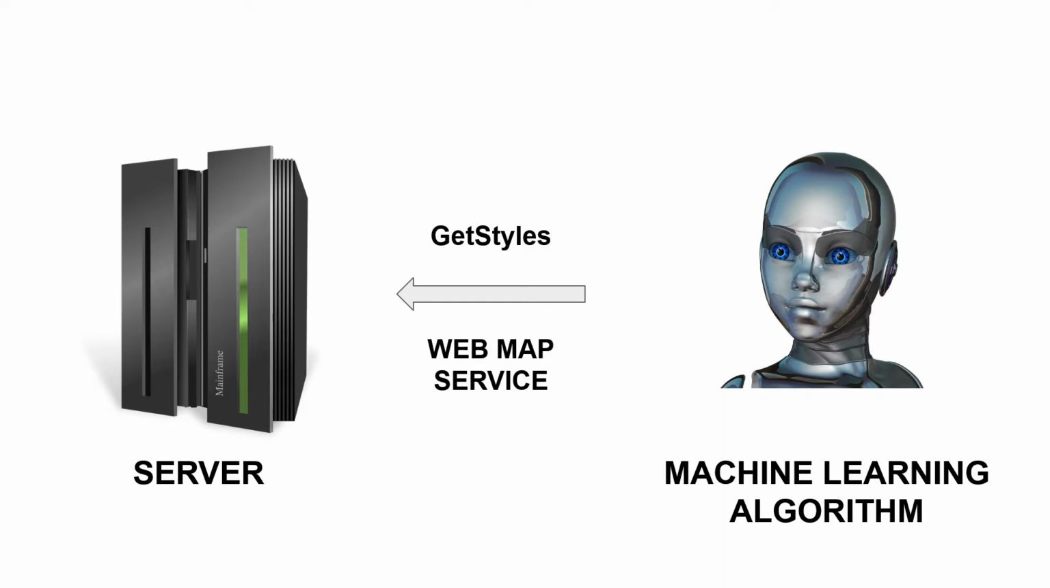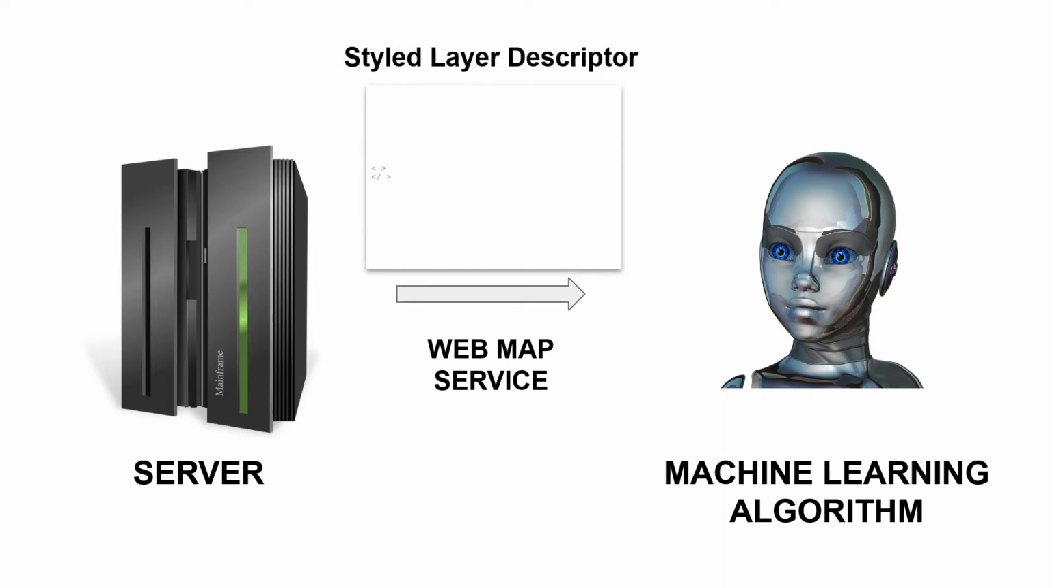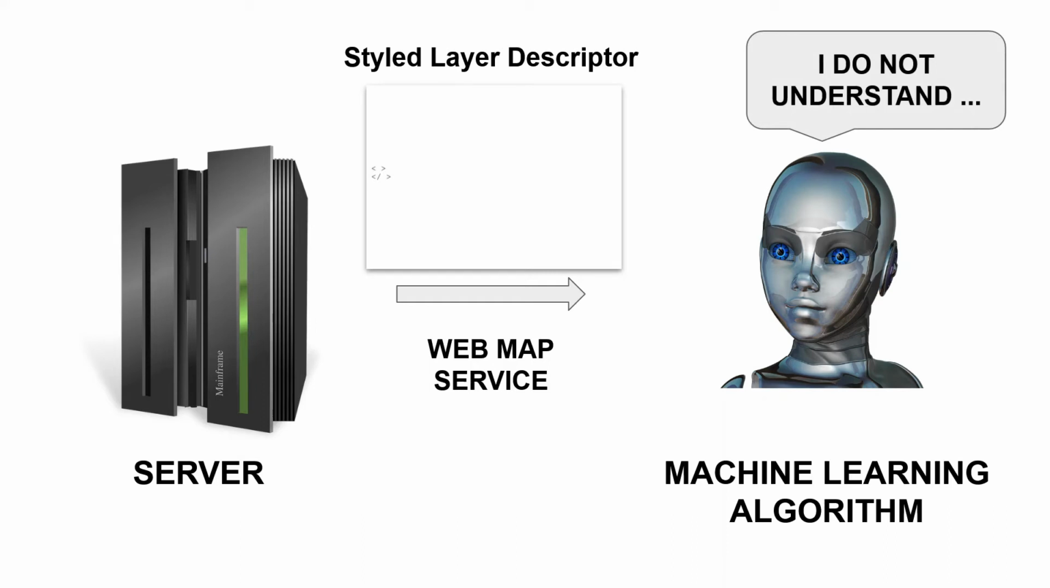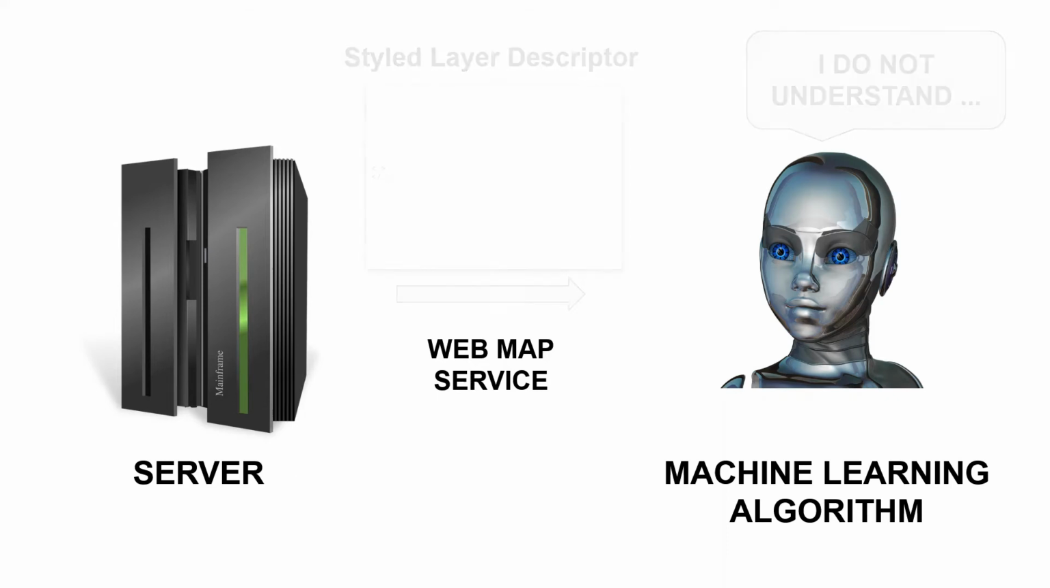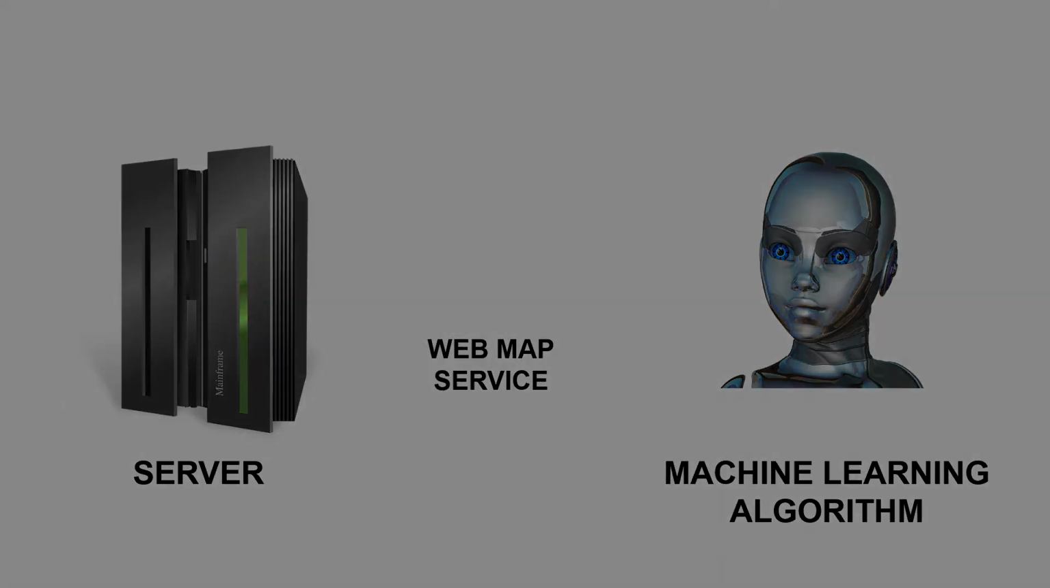In our case, we could use the GetStyles operation, but the SLD document retrieved was empty, leaving the machine learning algorithm with no way to interpret the maps. This is an important limitation to using WMS with machine learning, because even if this is technically possible, the standard does not enforce the proper implementation, and thus many WMS implementations will not be compatible with machine learning algorithms. If you are interested in more lessons learned and the full detail of this scenario, please have a look at our ER, which is on the OGC portal.